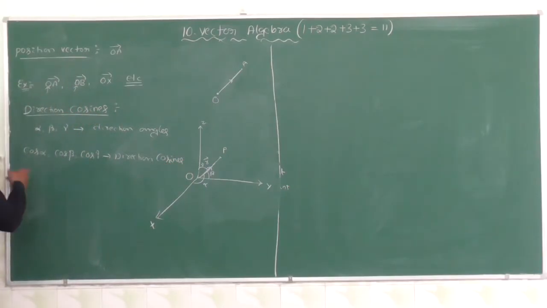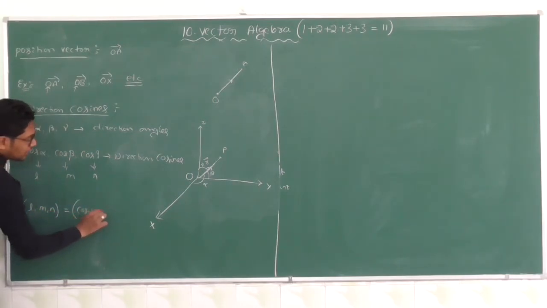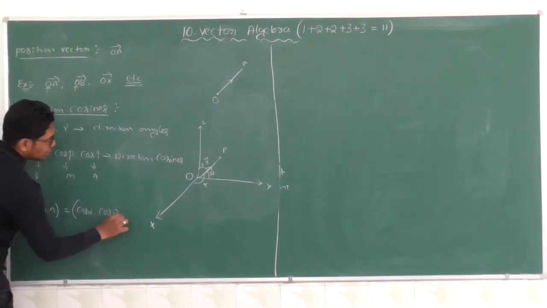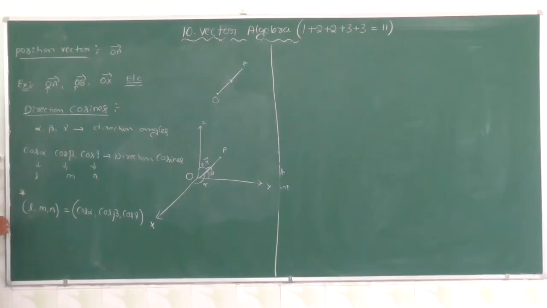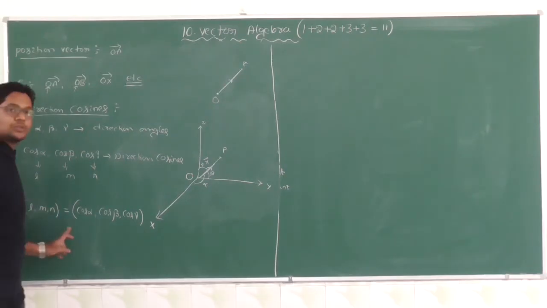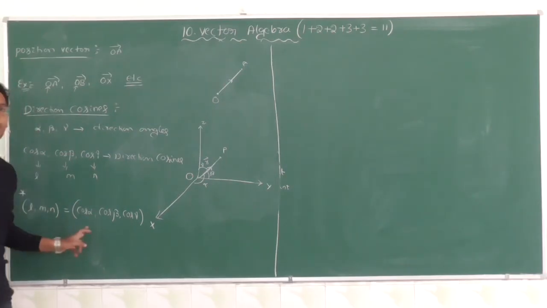It is also denoted by L, M and N. The direction cosines of the vector are L, M, N equals cos alpha, cos beta and cos gamma. This one I am going to use in the problems. You have to remember this. You have to learn this.